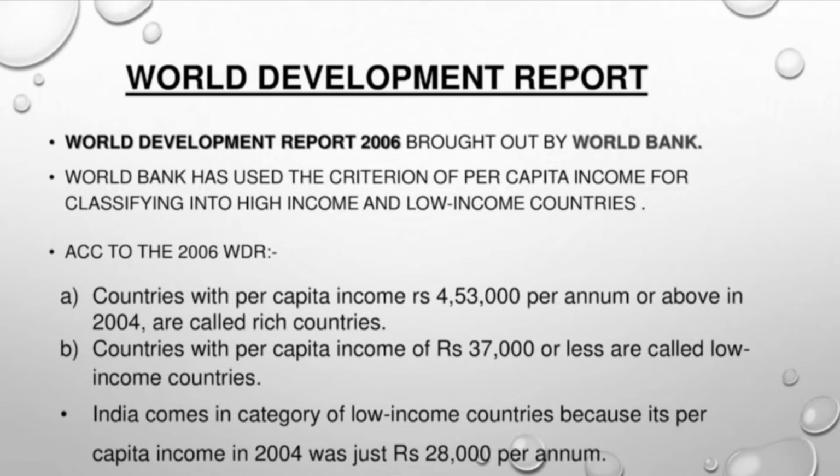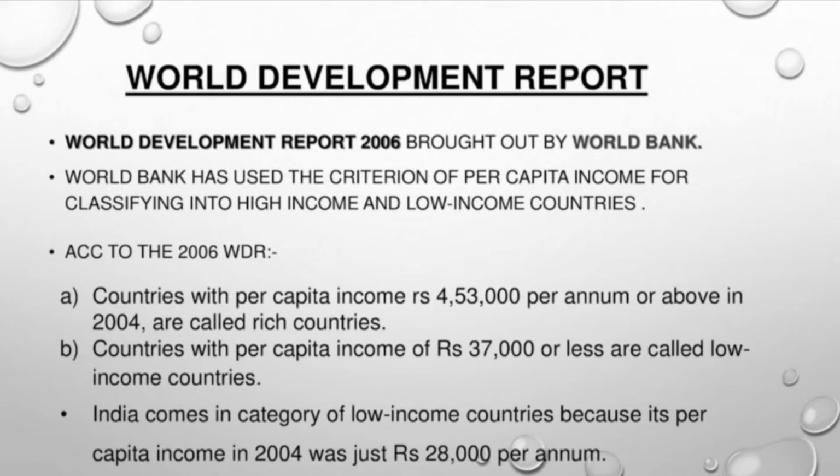The World Development Report. The World Bank brought out the World Development Report in the year 2006. The World Bank has used the criterion of per capita income for classifying the nations. So this classifies the nations of the world into high income group, middle income group, and low income group.